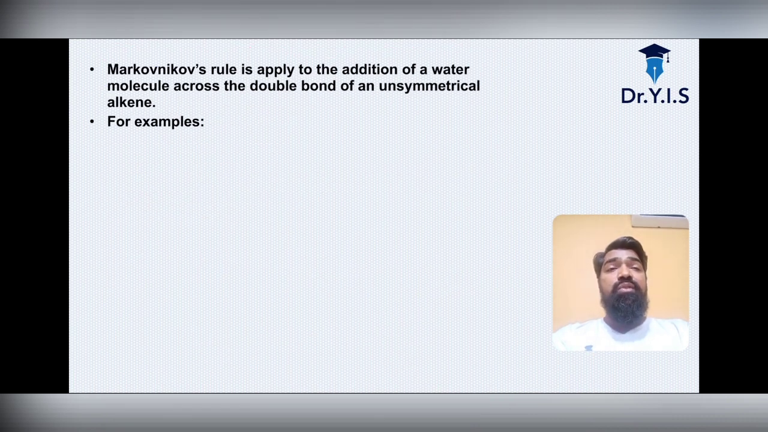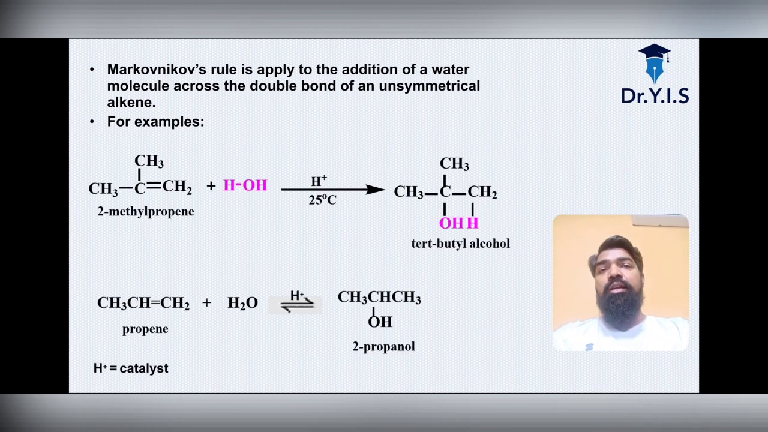Where do we have to apply it? It is applied to the addition of a water molecule across the double bond of an unsymmetrical alkene, which is very important. For example, 2-methylpropene will react with water under H plus ions at 25 degrees Celsius and will give you tertiary butyl alcohol. The HOH is written in pink. See the slides, and you can understand this very simple reaction.